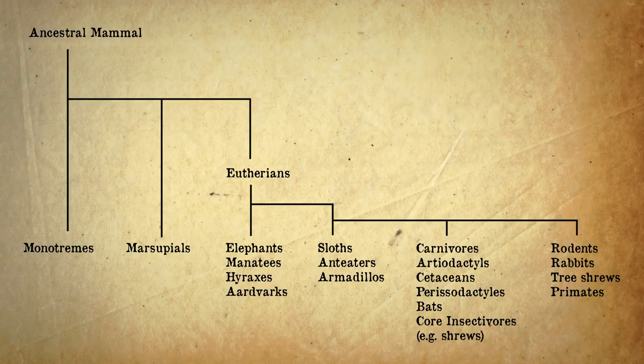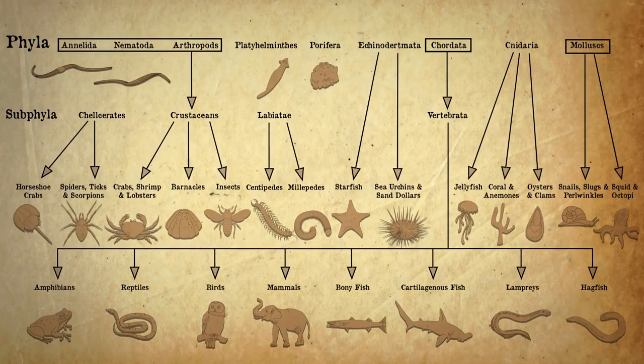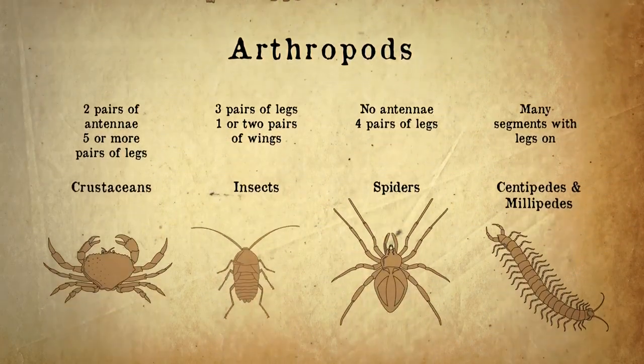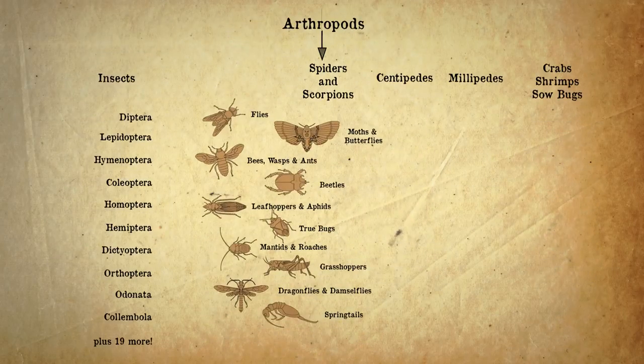So that's the vertebrates. Now for the invertebrates. Let's go back to our 9 phyla. And the 5 main ones, remember, Auntie Anne makes nice cakes. Let's have a look at arthropods in a little more detail. They all have a hard exoskeleton and have jointed legs. See how diverse they are? Notice how spiders are not insects, but they are a different class of arthropods altogether, called arachnids. And just like in animals, these classes break down even further, like for insects.